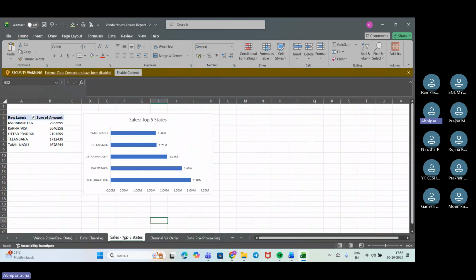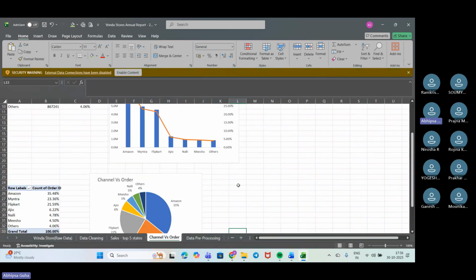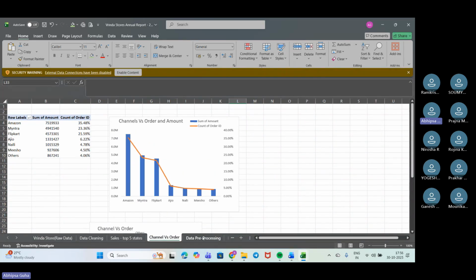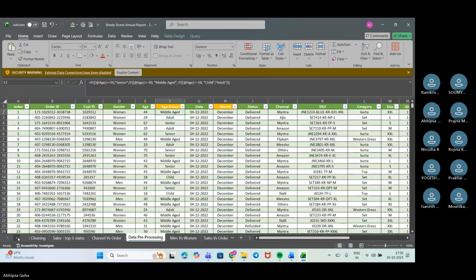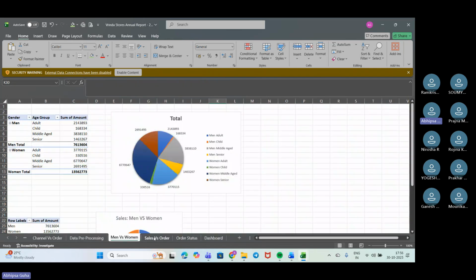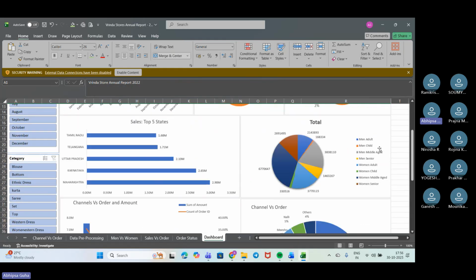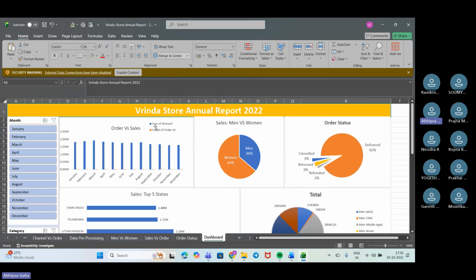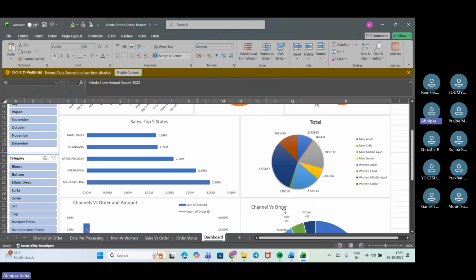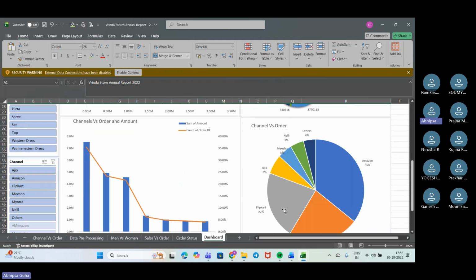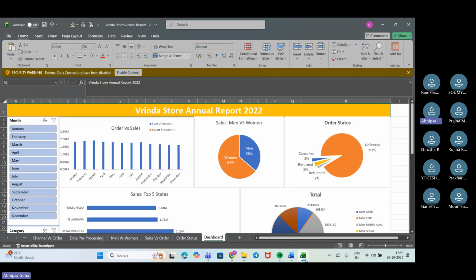We did all of the pivot tables that we required. We already prepared it from here. So men versus women, all of this we have created, and then we have created this dashboard up here. The data that we have taken in, we have just placed it up here and added some slicers. So you also will be doing the same.